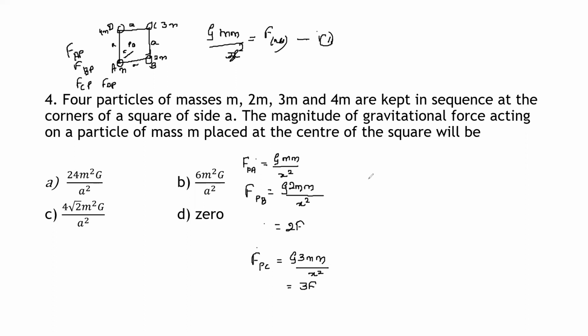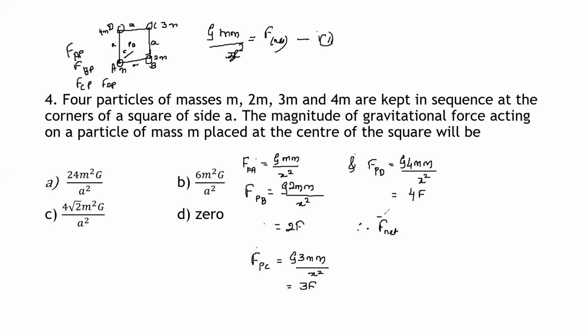And F at point D is equal to G into 4m into m divided by x square, which is equal to 4F. Therefore, the net force is given by,